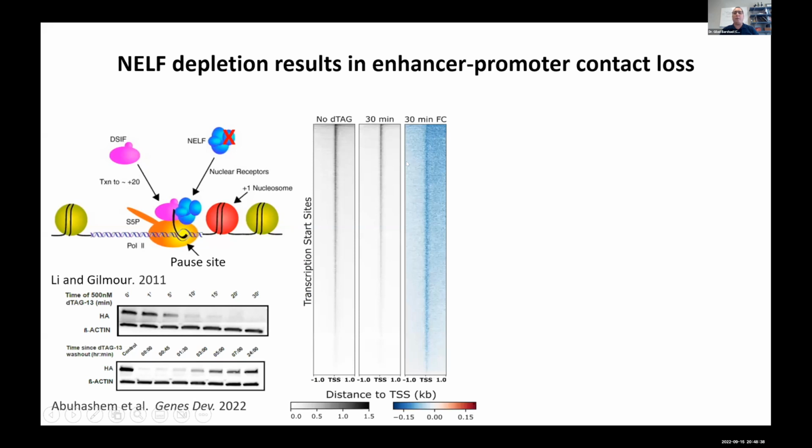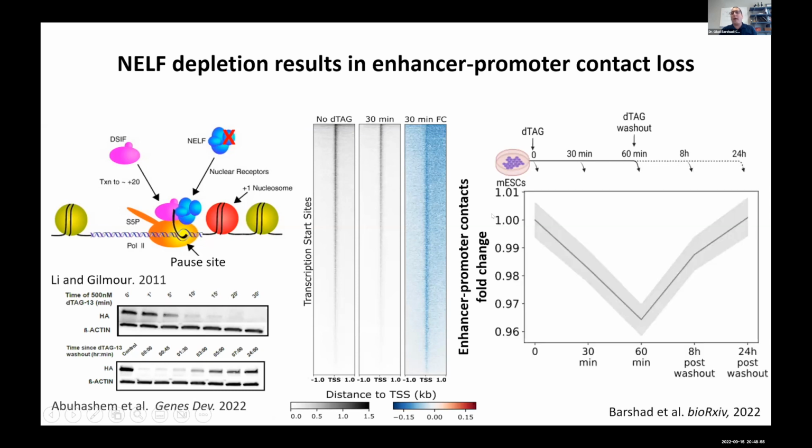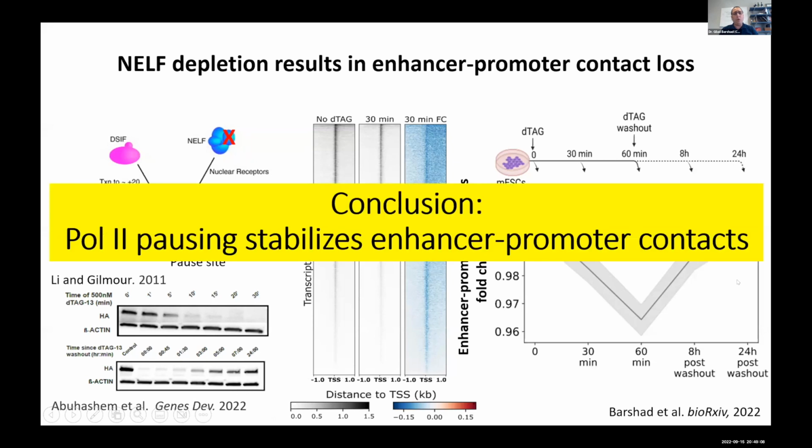And we saw that after as little as 30 minutes, we can spot the depletion of paused POL2 near transcription start sites of both enhancers and promoters. So we generated this time course where we've depleted NELF-B and paused POL2 and then regained them for 8 hours and 24 hours. And we got exactly what we expected. As paused POL2 was depleted, so were enhancer promoter contacts. And then as paused POL2 was regained, so were enhancer promoter contacts. So we can conclude that paused POL2 is important for the stability of enhancer promoter contacts.